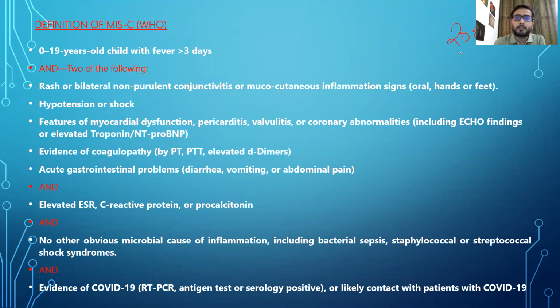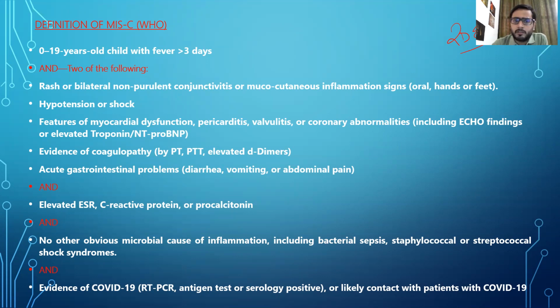We mentioned that we need to get a 2D echo done. That is the importance of 2D echo, because echo findings are one of the criteria present in MISC. Next is evidence of coagulopathy, which can be checked by PT, PTT and elevated D-dimers. In this era of COVID, almost everyone knows what tests to get done.